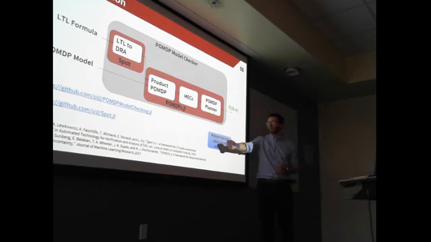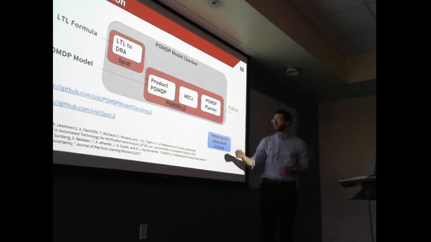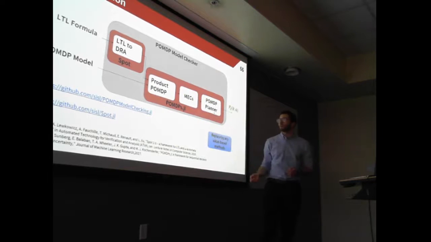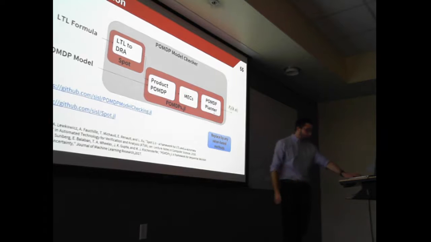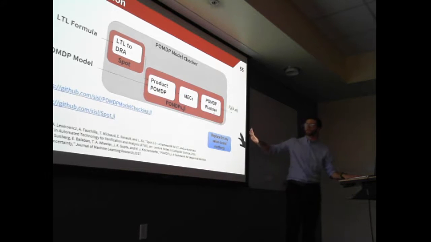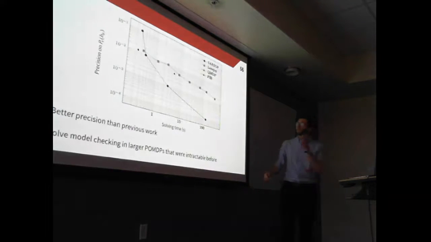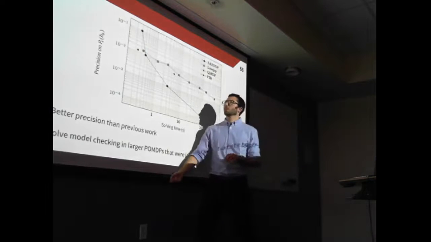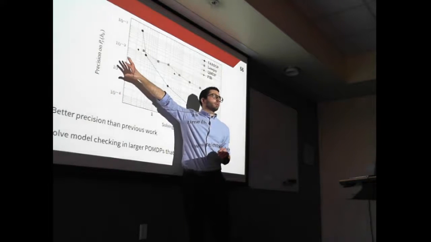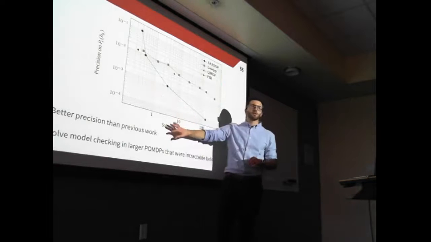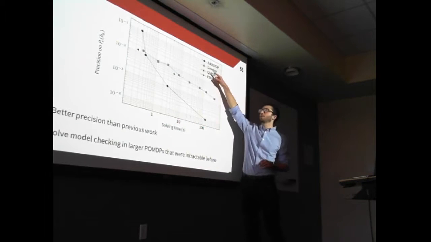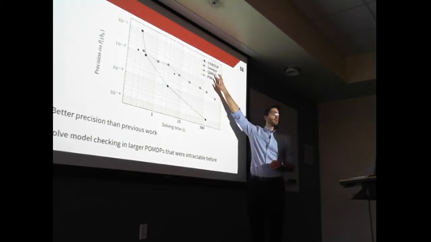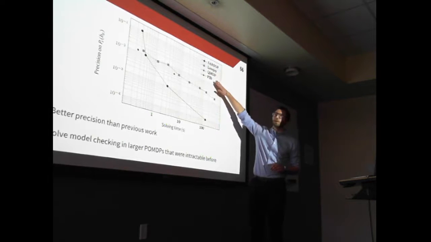The cool thing is that we can replace this box by any value-based method that's in the POMDP library. So we can choose whichever algorithm we want. And this allowed us to get the following result. We are comparing the precision we get on the probability of success and the solving time. We were able to toggle very easily between different POMDP algorithms: SARSOP, QMDP, FIB.